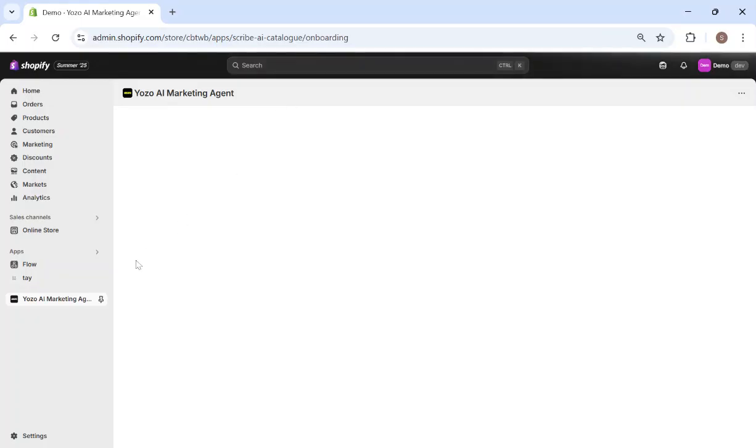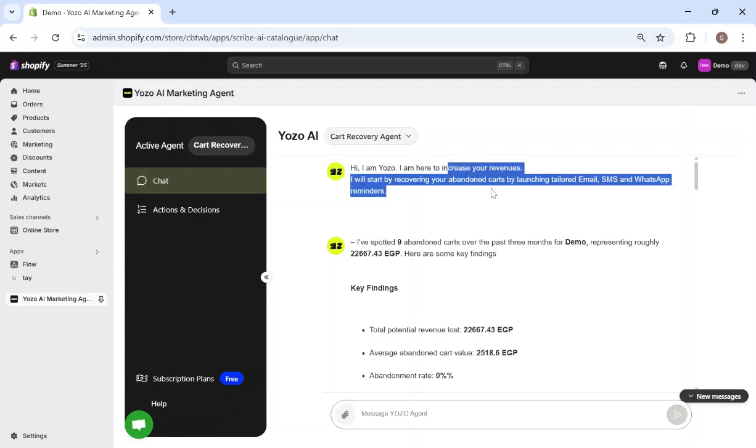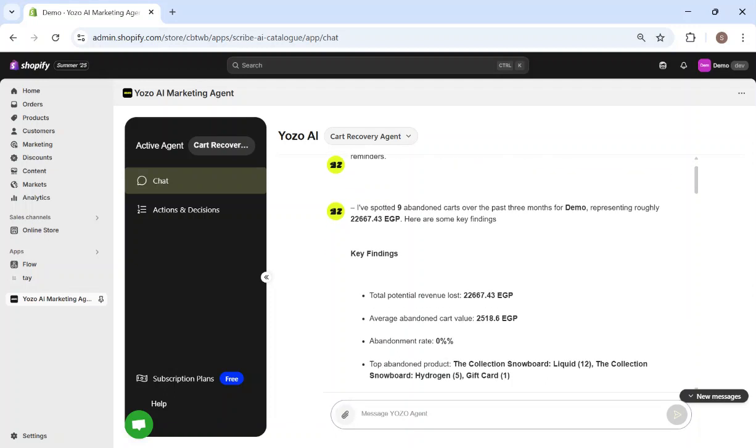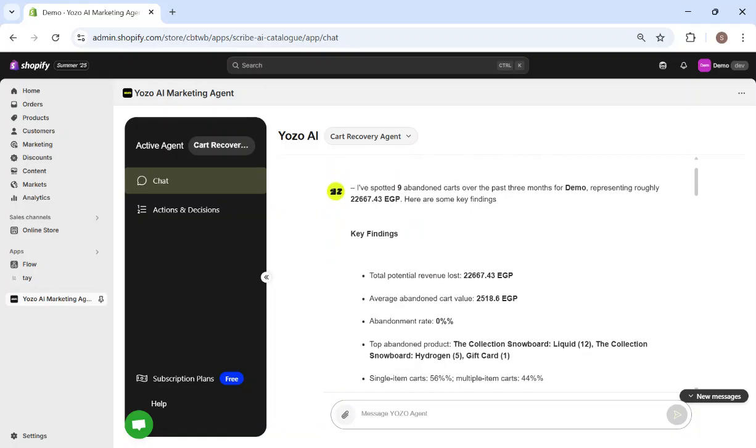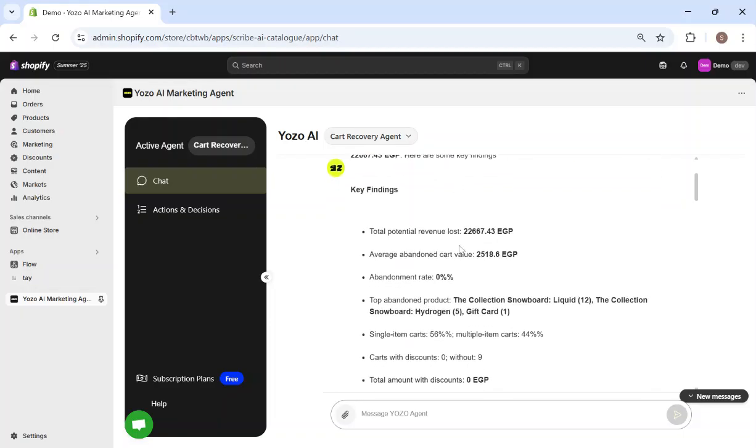We'd open Yozo AI Marketing Agent. Start Yozo. Okay. So here it begins with a brief description of the agent. And then it jumps into a key findings section where basically it has spotted already the 9 abandoned carts for the store, its demo.